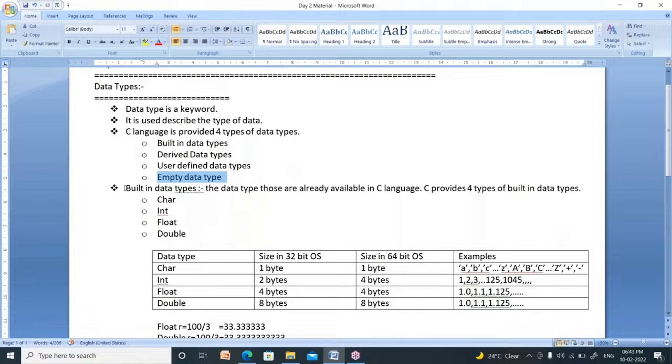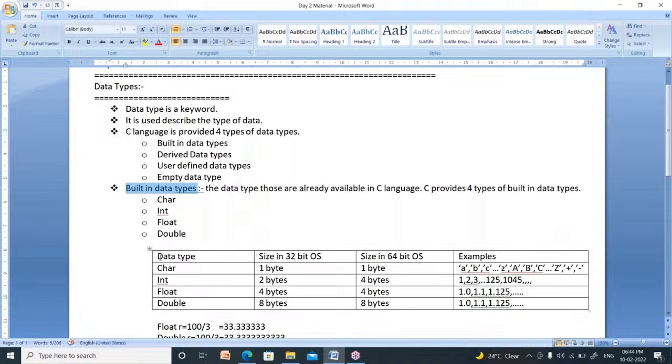Now, what is a built-in data type? Built-in data types are the data types that are already developed and provided in the C language. Those data types are called built-in data types. How many built-in data types are there? There are four types: character, integer, float, and double.